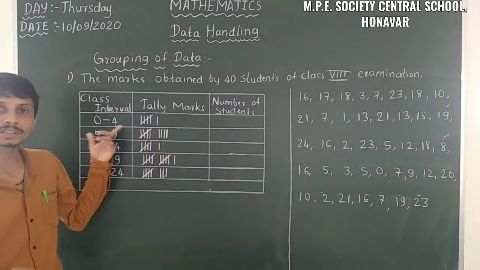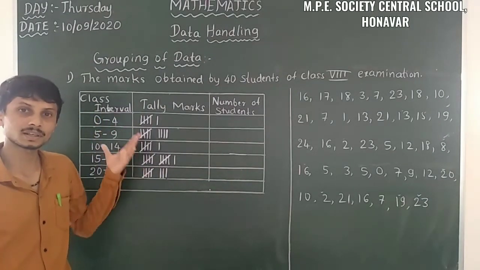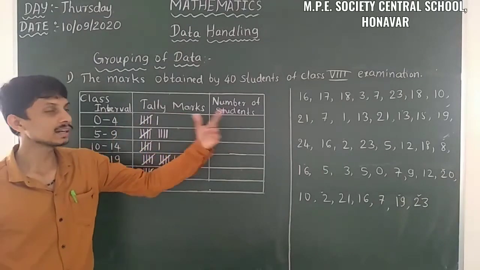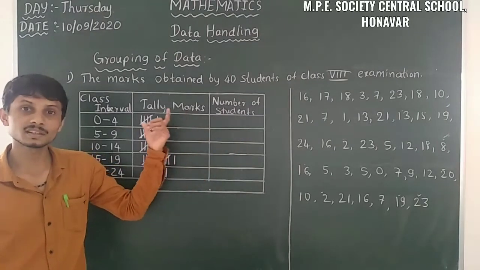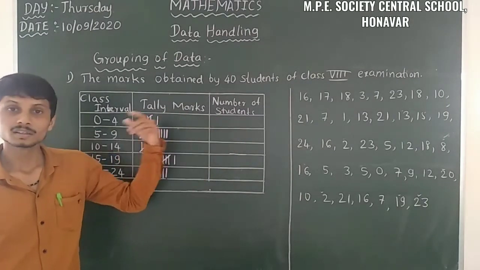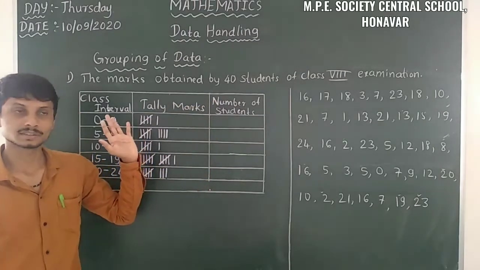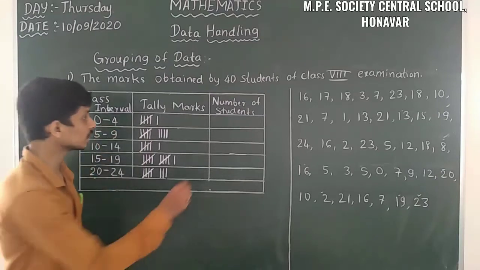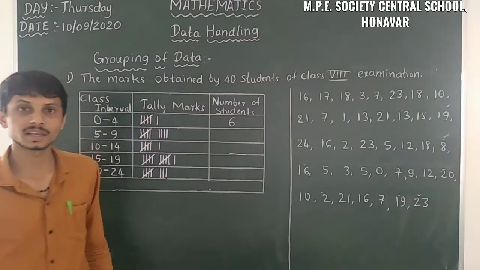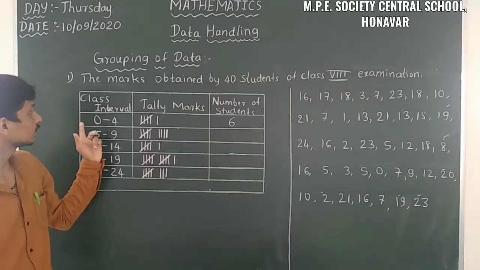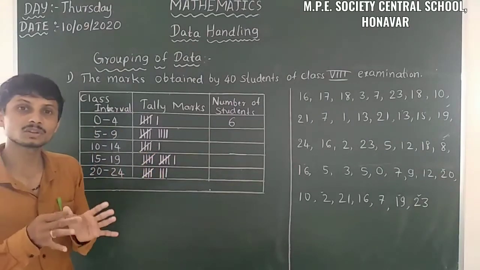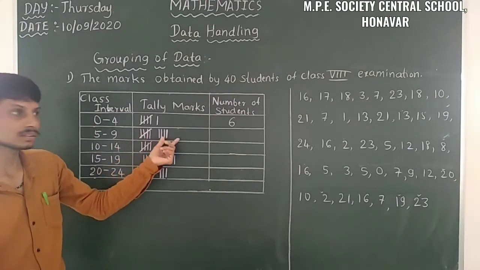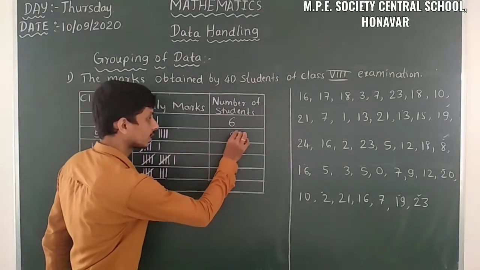Then what we have to do is, here the grouping of data is completed, the frequency we got. Then we have to count the tally marks and write the numbers. Write the number of tally marks in the column number of the students. So here just count. It's a bunch of 5 and a single. So that means 6 tally marks are there. So 6 students took the marks 0 to 4, in between 0 to 4 class interval. Then 5 to 9. So here 5 is there, and after that 4. That means here it is 9.